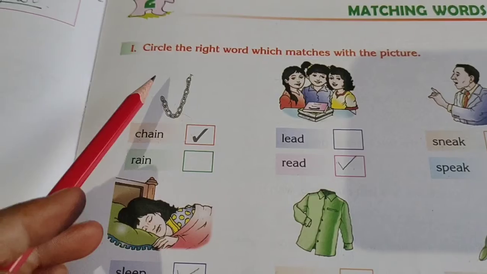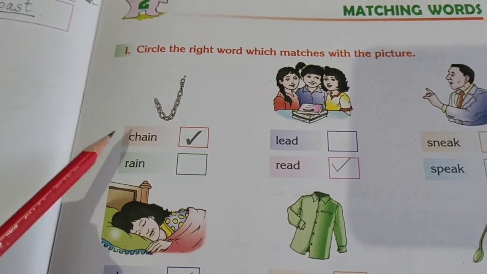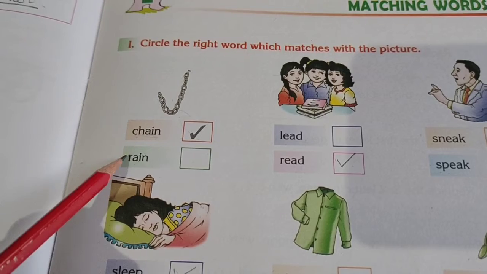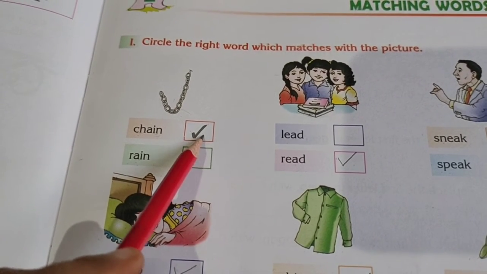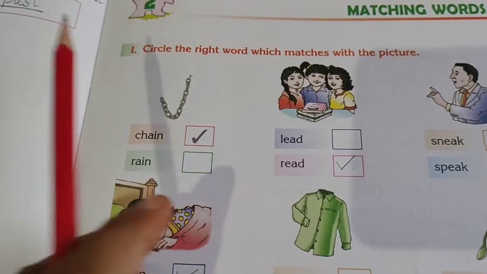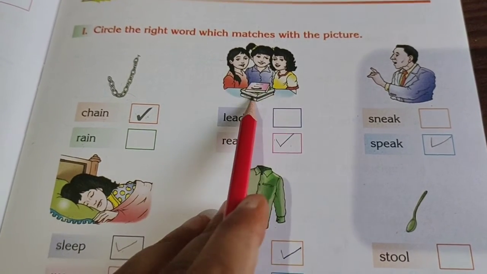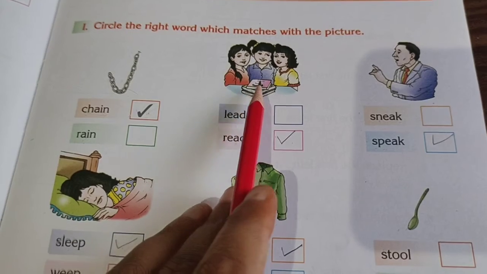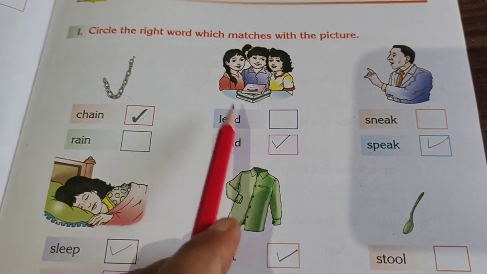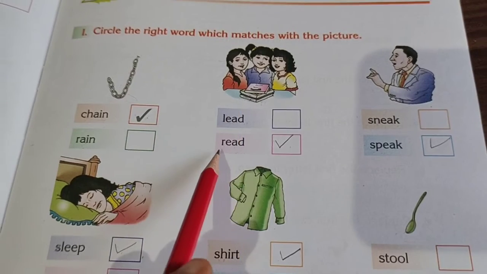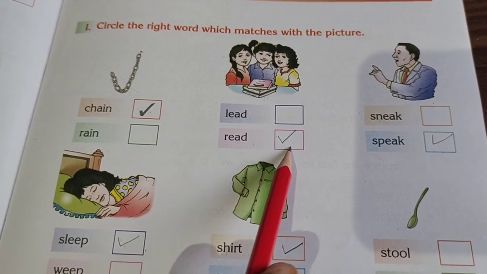Clear? So in this first picture there is a chain drawn. Here there are two words given, chain or rain. Correct word is chain. So we will put a tick in front of it. Then in the next picture we can see some girls standing and they are having books in front of them. That means they are going to read. So lead will not be the correct word for this picture. Read will be the correct word, so we will put a tick in front of read.